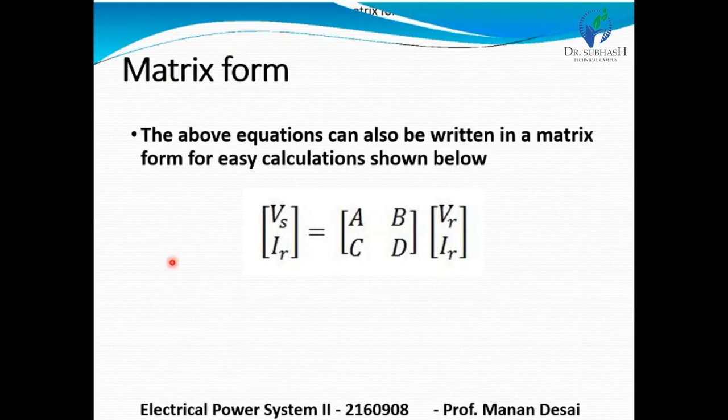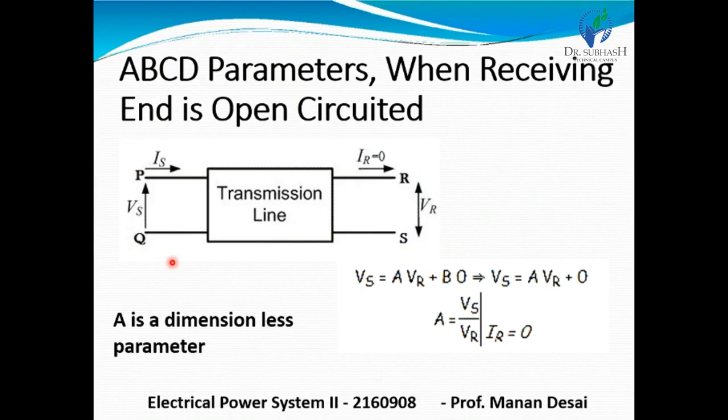Now we are going to study some different cases for ABCD parameters. Applying the open circuit condition to the ABCD parameters, we get A as the ratio of sending end voltage to the open circuit receiving end voltage. Dimension-wise, A is a dimensionless parameter, as it is the ratio of voltage to voltage.